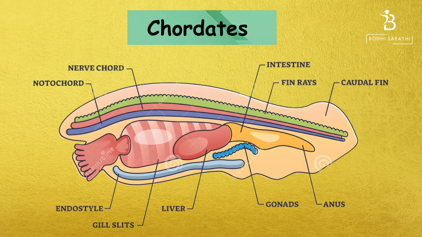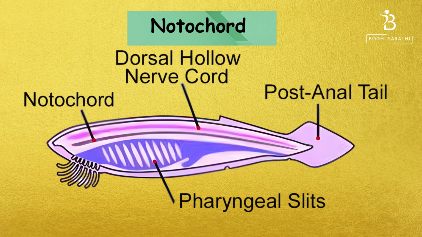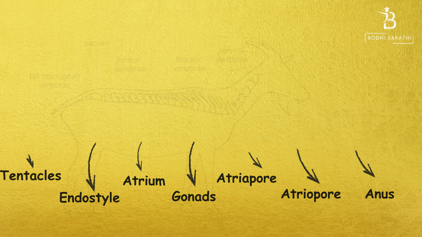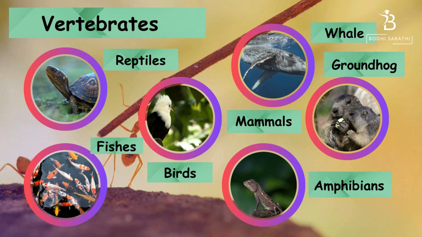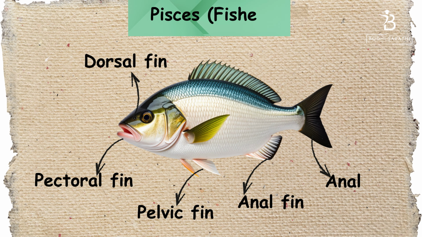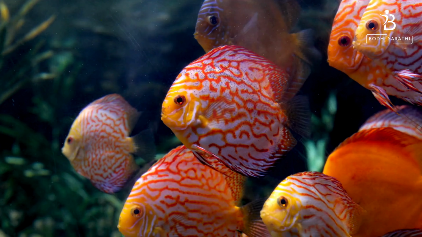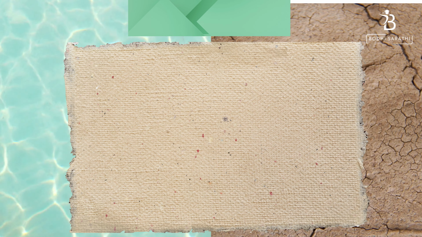Chordates, the vertebrates and their relatives. Chordates are animals that have a notochord, dorsal nerve cord and pharyngeal gill slits at some stage in their life. Most chordates have a vertebral column, backbone, making them vertebrates. Chordates include Pisces, fishes, aquatic animals with fins and gills for breathing, Amphibia, frogs, live both in water and on